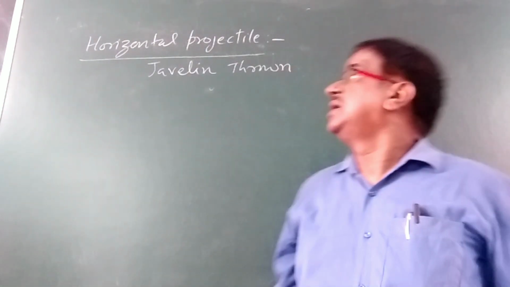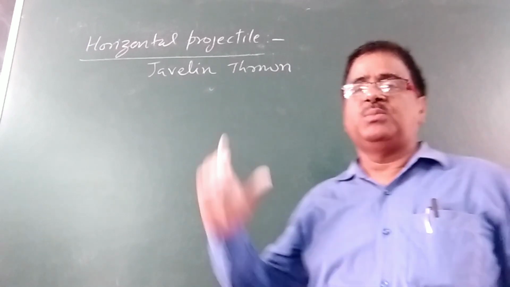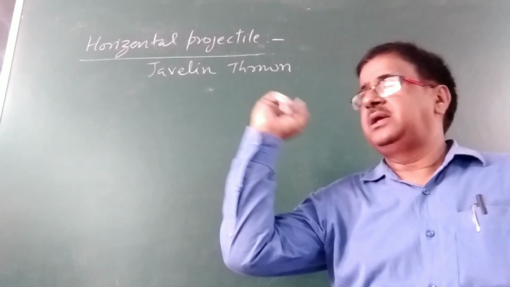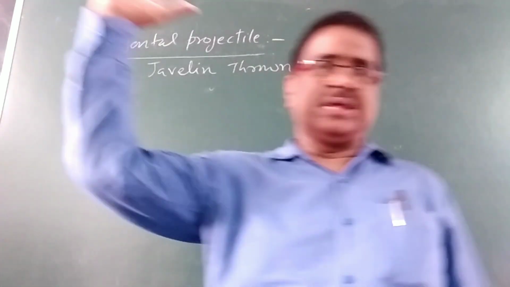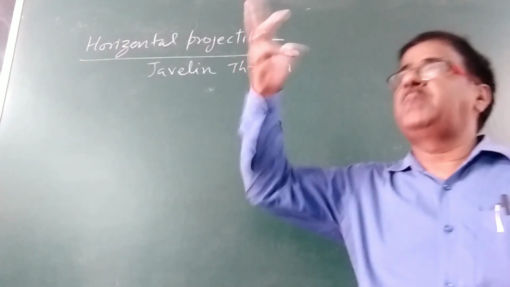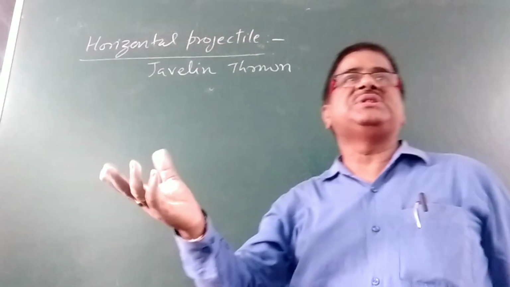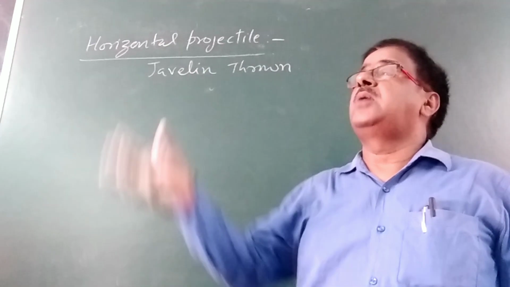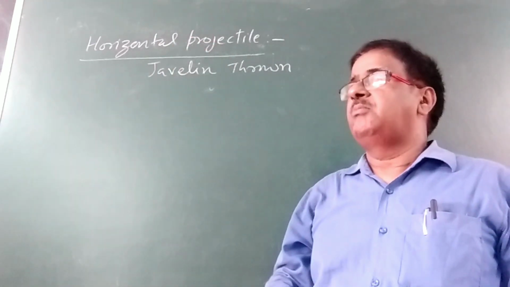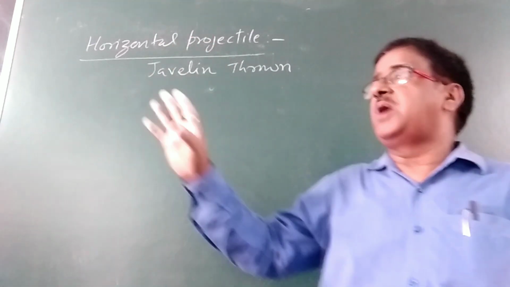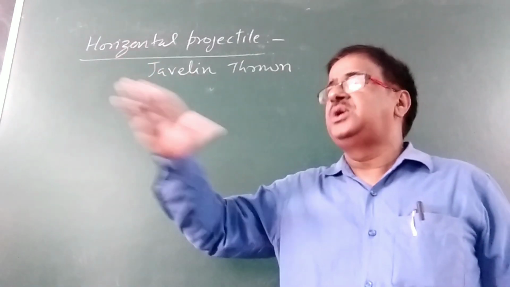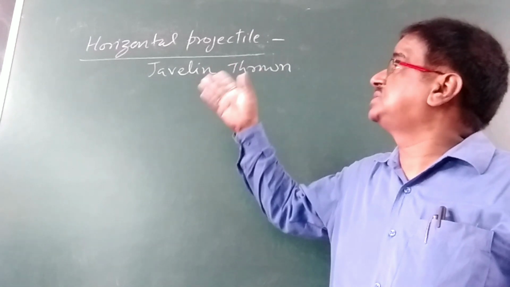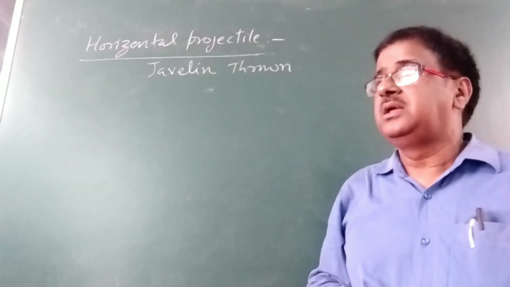That is the case of a horizontal projectile, because the athlete takes the javelin in hand and throws it horizontally. Another example: a bomb is dropped with the help of a helicopter. The army drops the bomb, but the motion of the bomb is along the horizontal direction, so that is treated as a horizontal projectile.